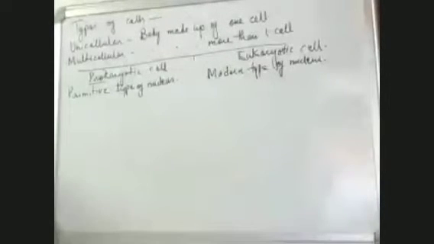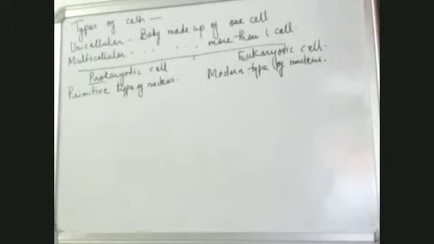Now, what is the difference between the primitive type of nucleus and the modern type of nucleus? How do they differ? Does anybody know this answer? Why do we call a cell a primitive type of cell, and why do we call a cell a modern type of cell? This is on the basis of the nucleus they have. What is the difference in their nucleus?